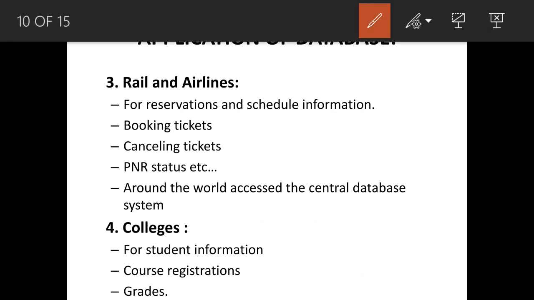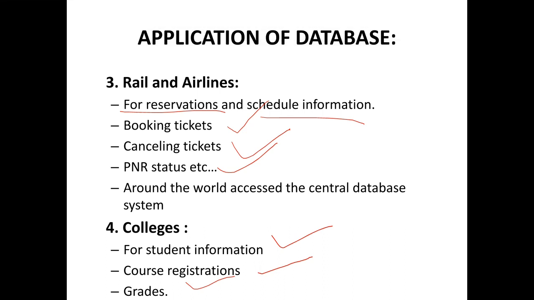Next up, airlines. For reservation, schedule information, booking tickets, cancelling tickets, PNR status. Next, college. In college, for student information, course registration, grades. So in this way, the database is used in colleges.